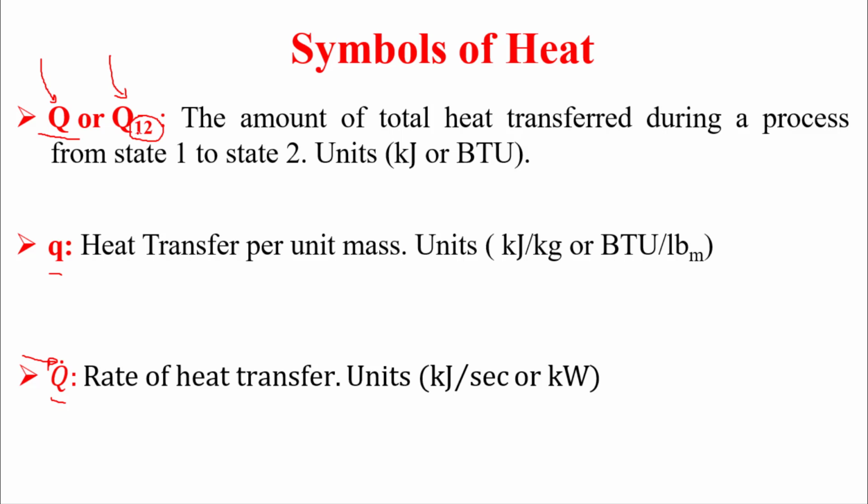We have state 1, the starting state. 1 means the starting point, the starting state, and 2 means the ending state. This is the end state. Together, once we write them together, it means we have a process.